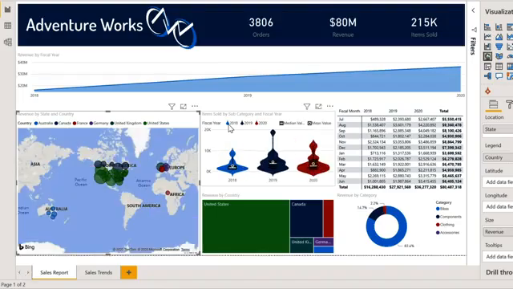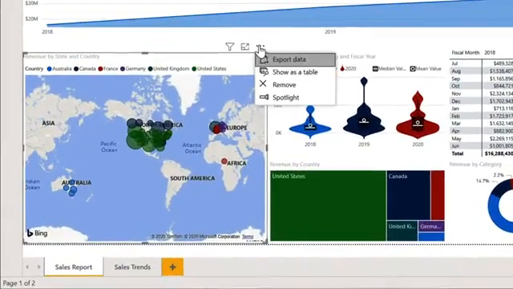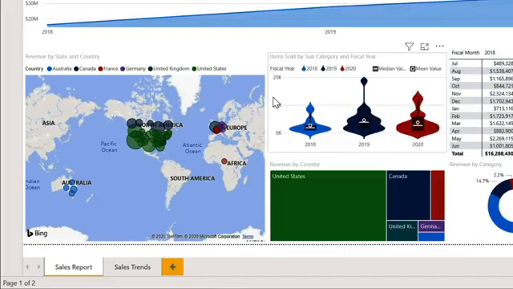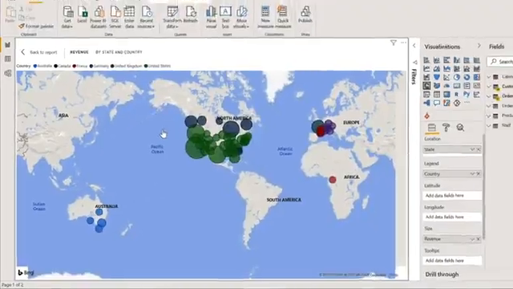If you want to actually stay on the report page but focus on an individual visual, another option we have is to come to ellipsis and click spotlight, and that will white out everything other than that visual. And then again, just escape to come back. Now we're going to come back to focus mode again.